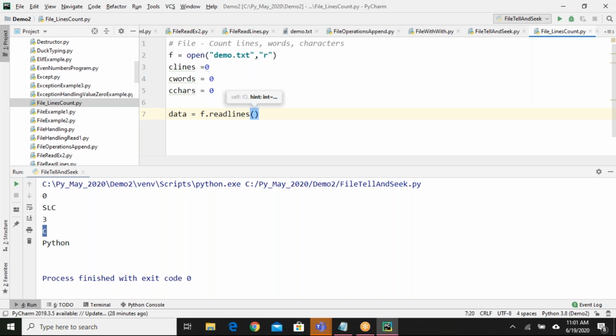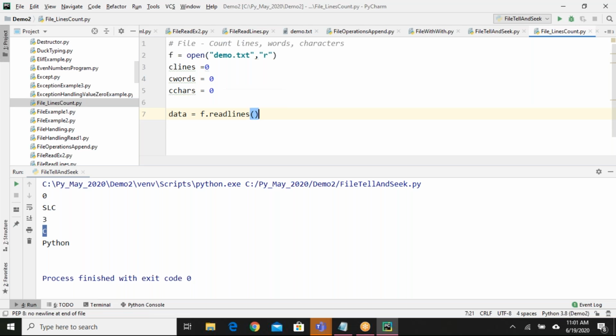It is retrieved as a list. We saw how the data is stored in the list collection, and I printed the data type of the variable also. You remember that? So if I say f dot readlines, all the lines will be stored in data in list format.